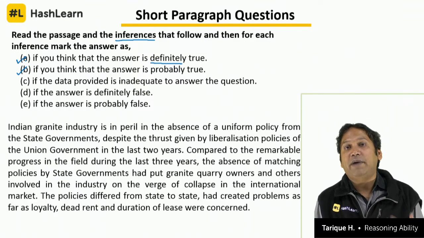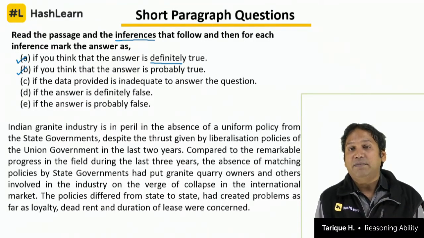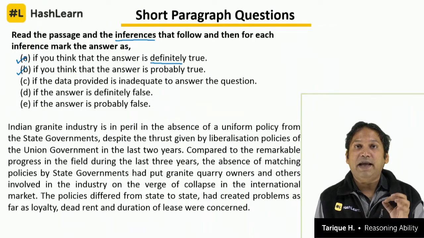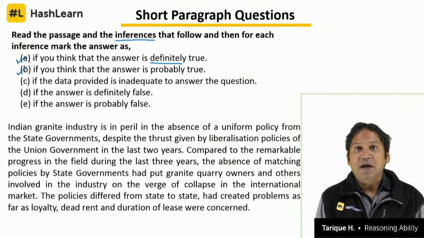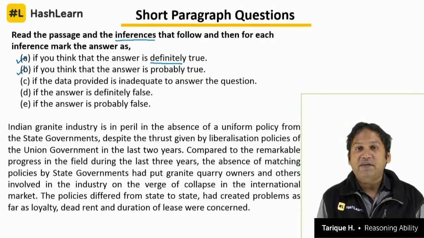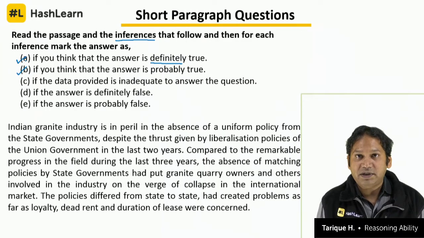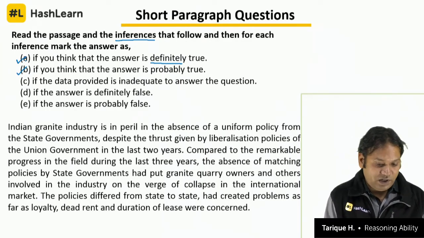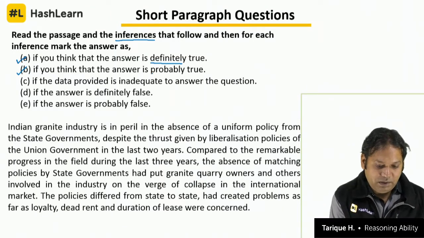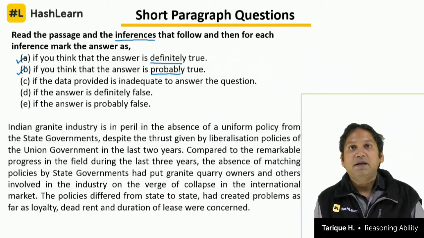How are people able to buy cars, and why has the number of cars gone up in Bangalore by 20% in just 1 year? That means there is a likelihood that the average income of people has increased, but we cannot be 100% sure about it. Clear? It's a correct inference to make, but not something that we can be 100% confident of. That is what will become probably true, probably, maybe, perhaps, right.